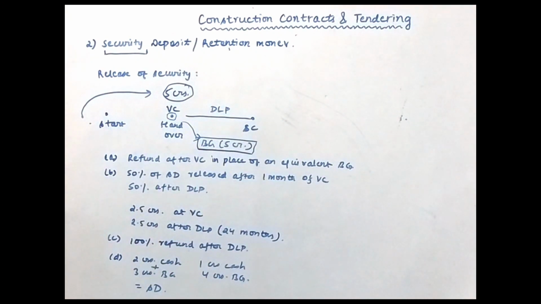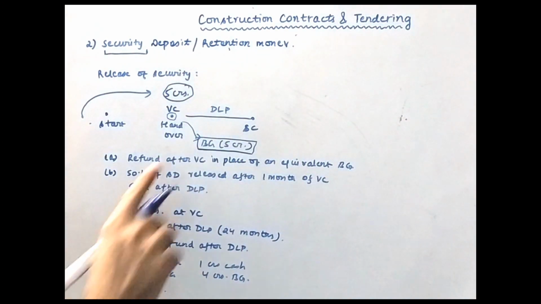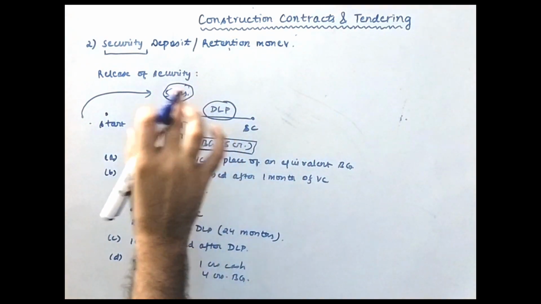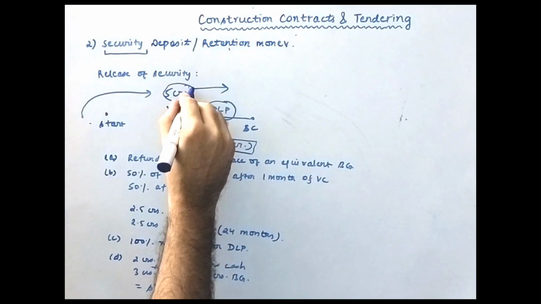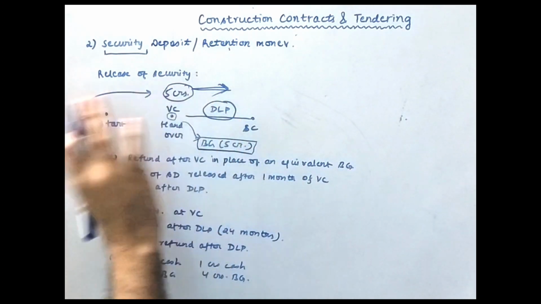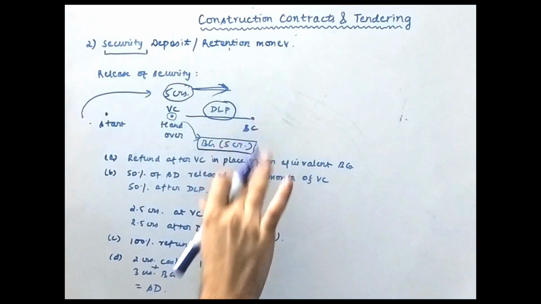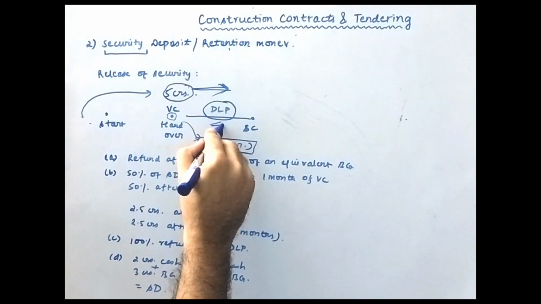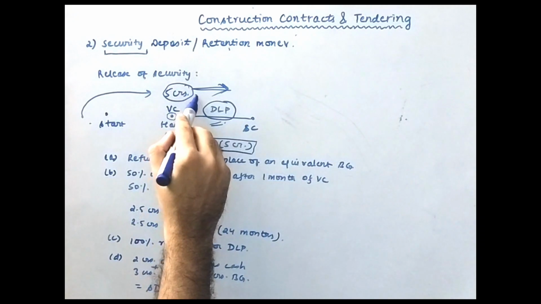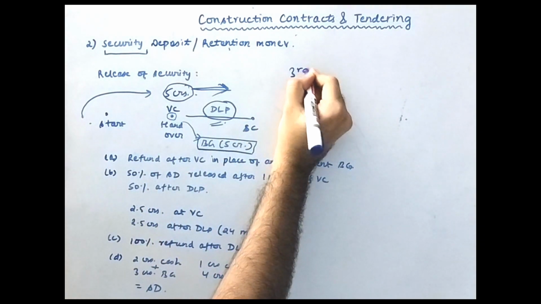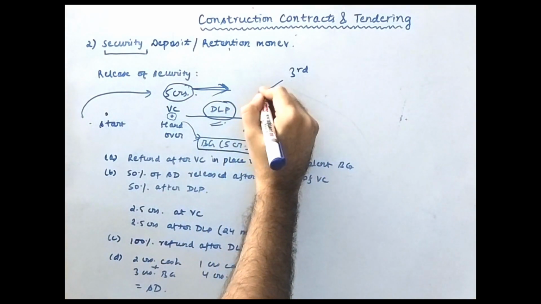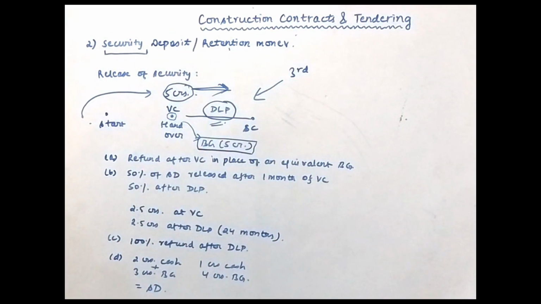Also remember, in case the contractor breaches the contract and does not serve the DLP period, if the client asks, then the client can forfeit this amount. He may withdraw this amount and may not return it to the contractor at all. The client can use this money for the DLP period, and also the client can engage a third party, maybe a departmental third party person, to repair these defects. Okay, so this is also possible.